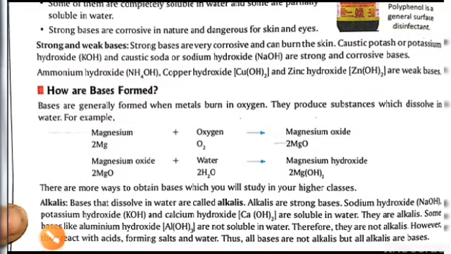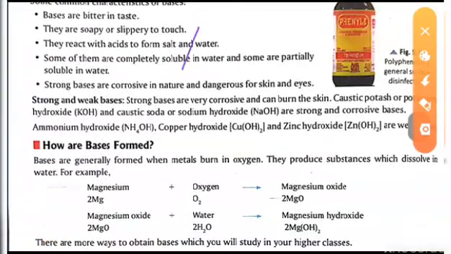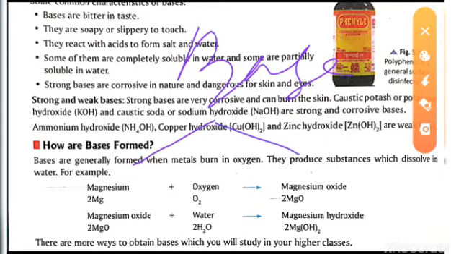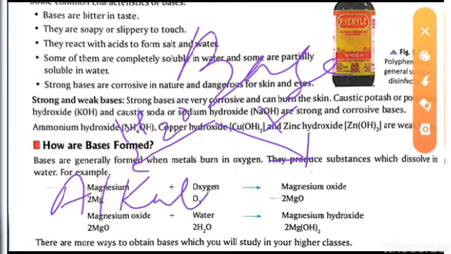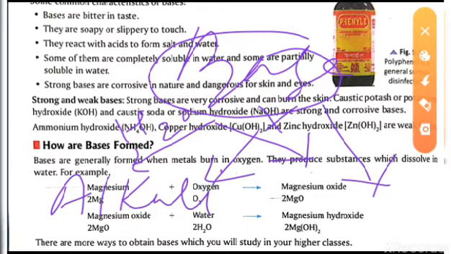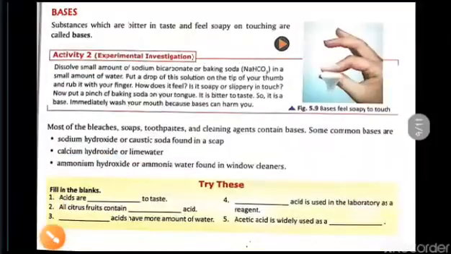So from this point we can say that all the bases are not alkalis, but all the alkalis are bases. So what is this thing? This is the base. Now some bases are dissolving in the water, and some are not dissolving in the water. So the ones that dissolve in water are called the alkali. So all the bases are not alkalis, because on this side also there are some bases. So we can say all the alkalis are bases, but all the bases are not alkalis.